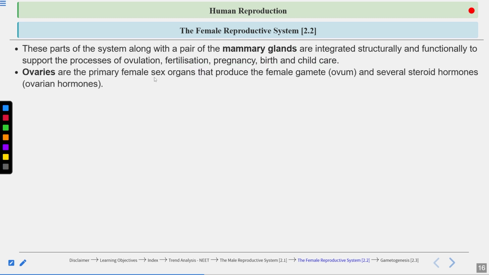Ovaries are the primary female sex organs that produce the female gamete, which is the ovum, and several steroid hormones known as the ovarian hormones. Okay. What are the ovarian hormones? Estrogen and the progesterone.